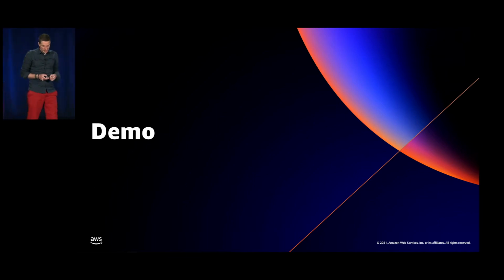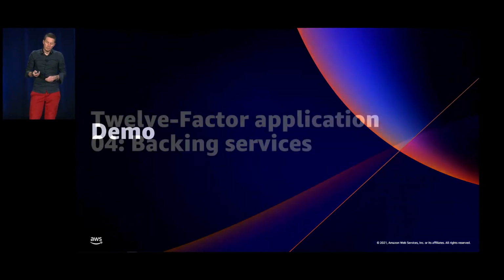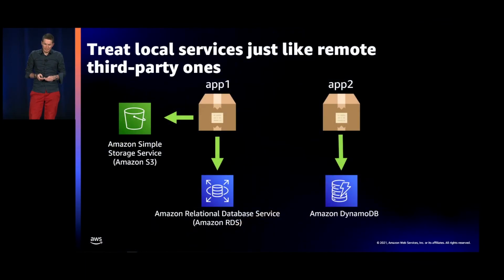The fourth principle is backing services. So what is a backing service? It's basically any service that the app is consuming over the network as part of its normal operation. It could be a database, it could be an S3 bucket, it could be an API somewhere. The best practice here is not to use IP addresses for sure, but always to use host names, CNAMEs, URLs that you are going to provide to the container through environment variables or through other systems that we have just seen. So it's important that those backing services are declared in this way.